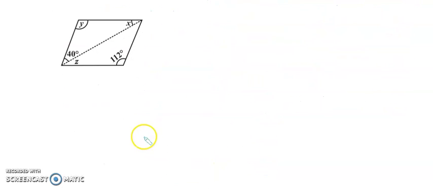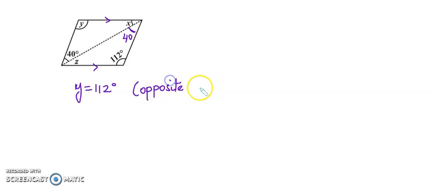Here, first we'll talk about this line, which is in dotted line, is a transversal. And this is parallel to this. Clearly, it's a parallelogram, so opposite sides are parallel to each other. So I can say this is 40, right? Before we start for that, let's say y is equal to 112. Again, opposite angles are equal.